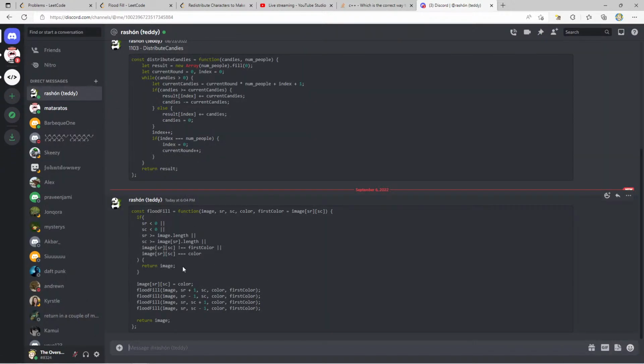Flood fill, return image, if return image. So we have if, okay, first color is, all right. Oh, 1 second, my dog is not very happy. Image source not equal to first color or image src. Okay, so we have the first color, return image, color and first color.